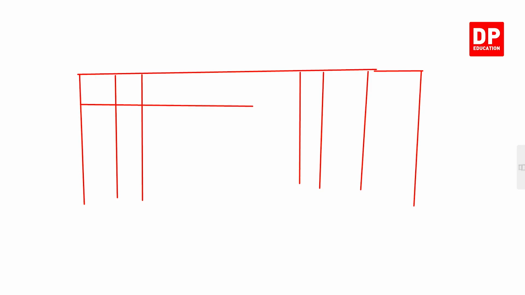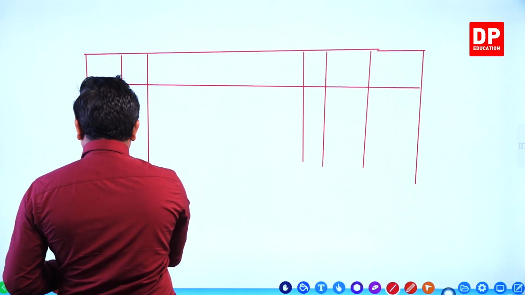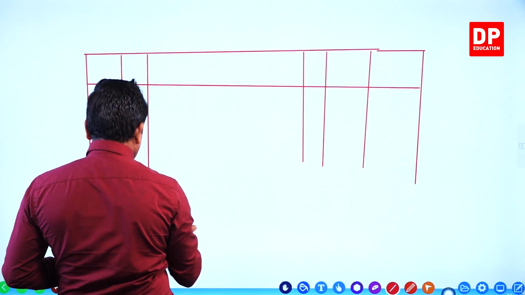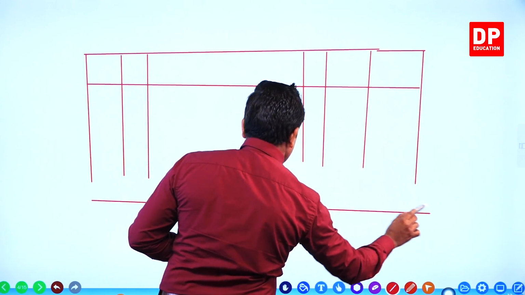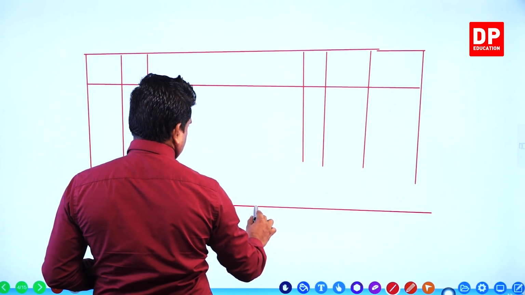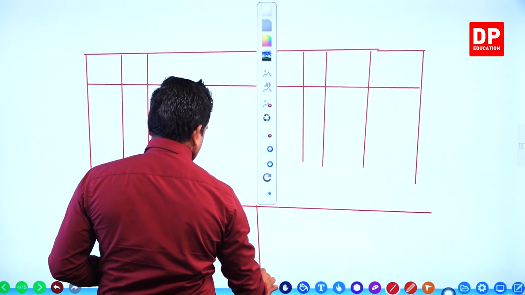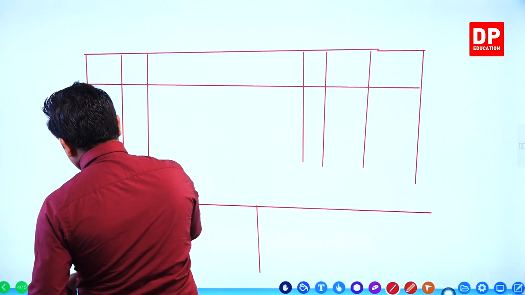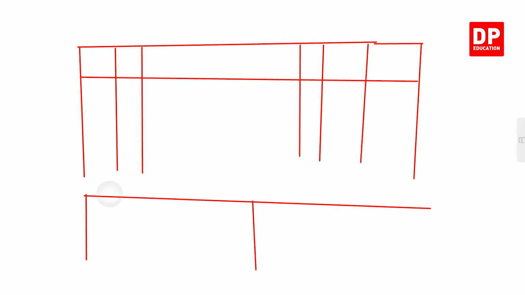Then the ledger accounts, two ledger accounts: date, description, ledger folio, value, date, description, ledger folio, value.